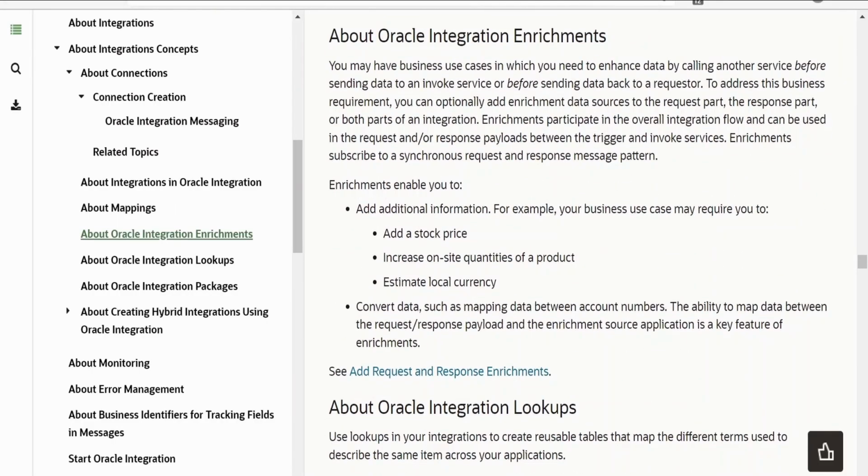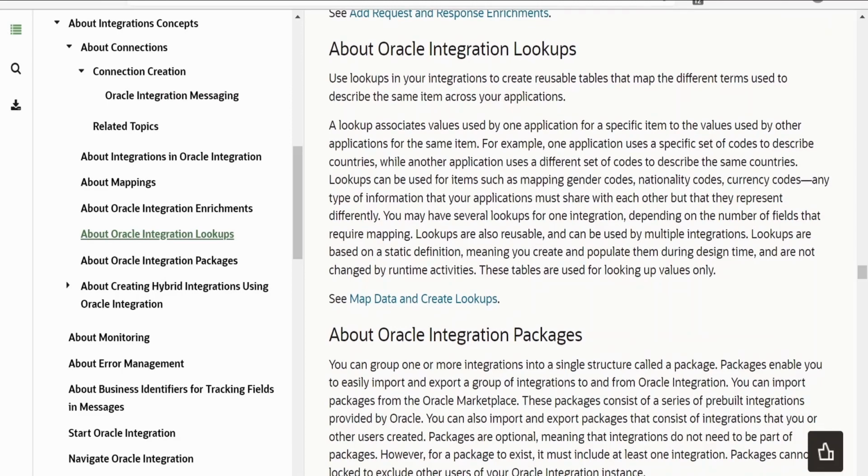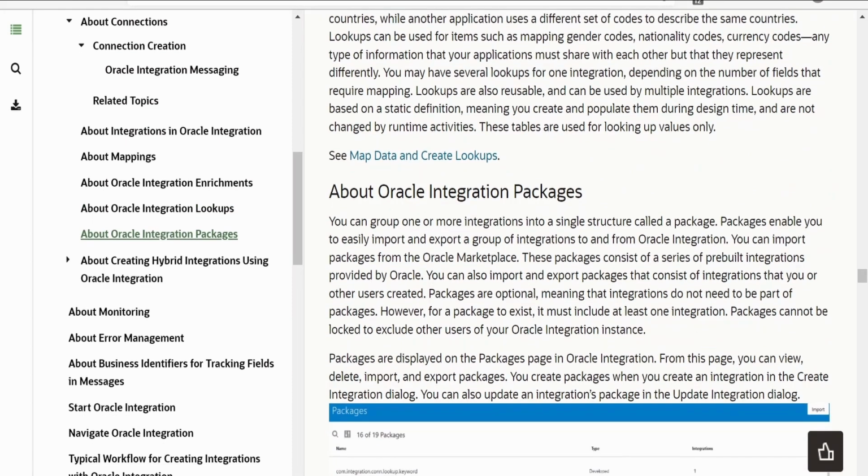About integration enrichment also, there is a brief description over here. Lookups: suppose we want to change a terminology from one application to another application, we can do this with the help of lookups. Like suppose United States is abbreviated as US in one application. In another application, it is abbreviated USA. We can do this with the help of lookups. In practice, we will learn how we can do that in our hands-on or lab classes.